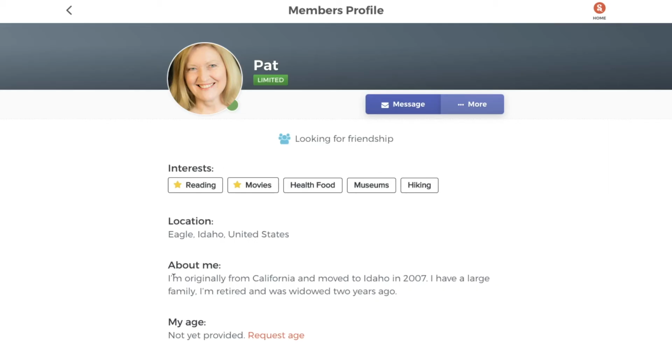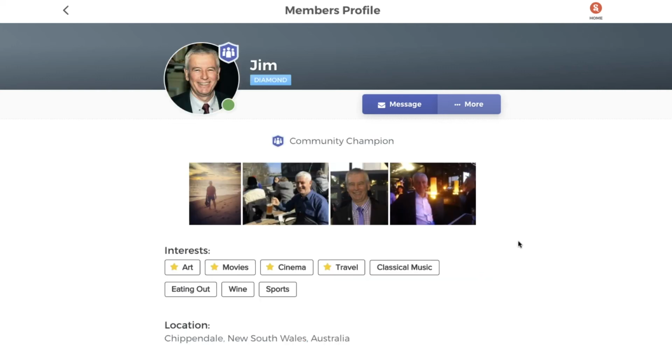So here are a couple of example profiles, and these are real members. This is one who might have just signed up to Stitch. So she's got a pretty minimal profile while she's just checking things out. She only signed up last week, and she's from California. That's totally fine as a profile. But as you get more involved in the community, you might want to extend it.